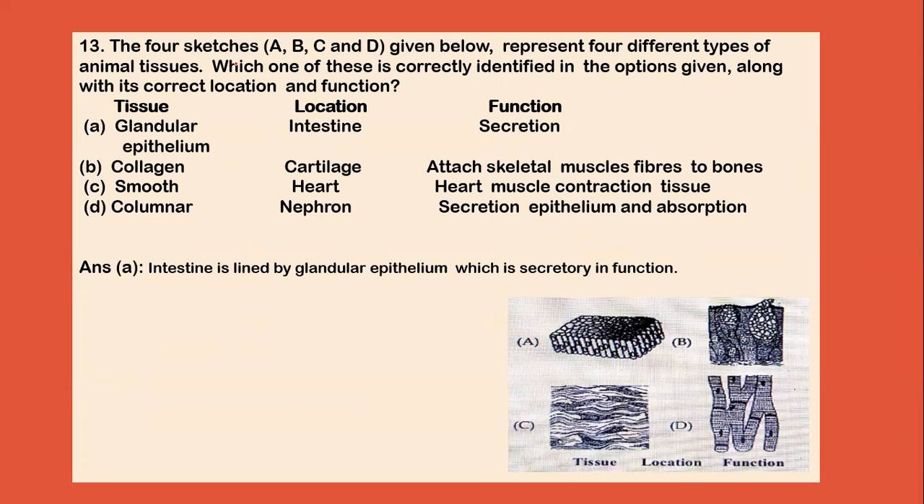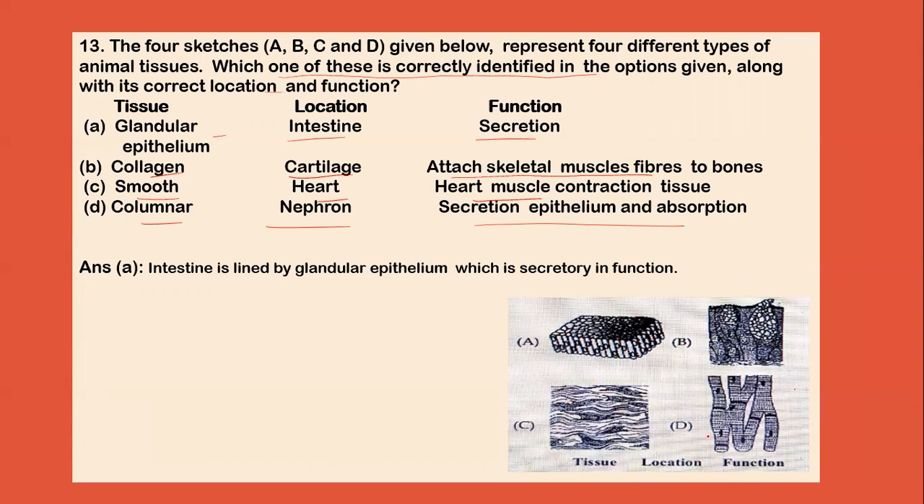Next question is, the 4 sketches A, B, C and D are of different types of animal tissues. Which one of these is correctly identified in the option given with correct location and function? A, glandular epithelium, its location is intestine, function is secretion. B is collagen, location is cartilage and it is attached to skeletal muscles. Third tissue is smooth, location is heart and it helps in muscle contraction. Fourth is columnar, its location is nephron and its function is secretion of epithelium and absorption.